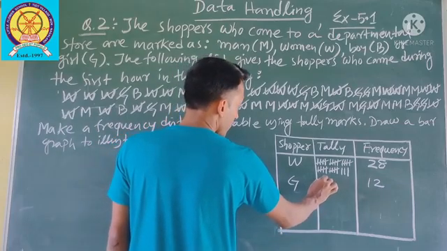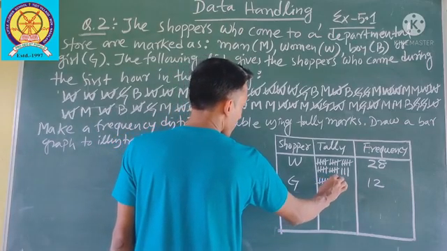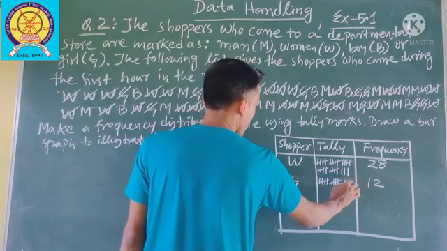So right now, tally 1, 2, 3, 4, 5, 6, 7, 8, 9, 10, 11, 12.